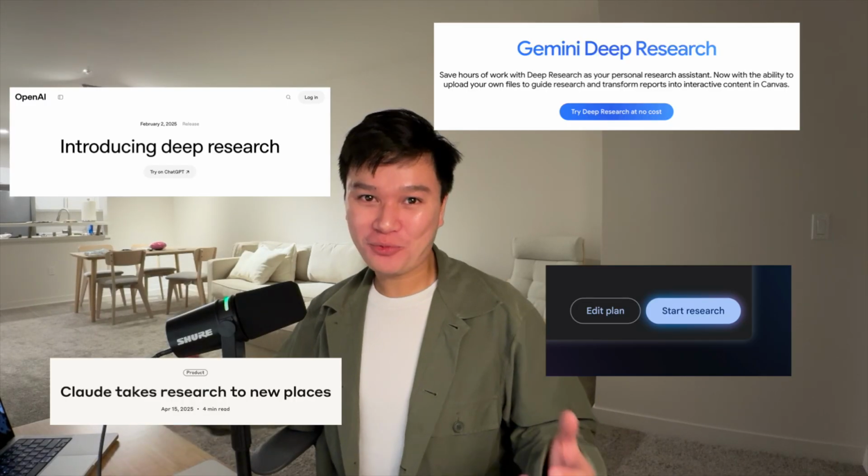Hey everyone. Today I want to talk about deep research. It's part of a new class of AI called an agent, which are AIs that can do work for you autonomously and in the background. Deep research can read dozens of papers for you while you're away and then generate you a beautiful report. I'm Daniel, and today I'm going to show you exactly how these AI agents work under the hood.